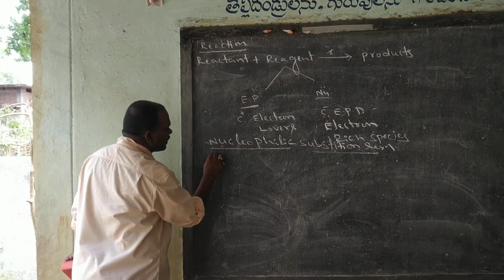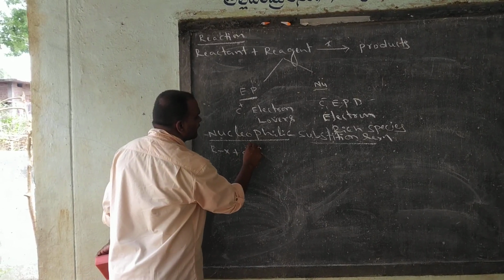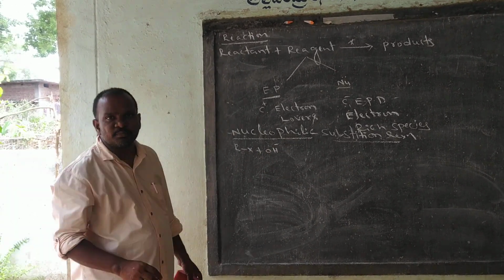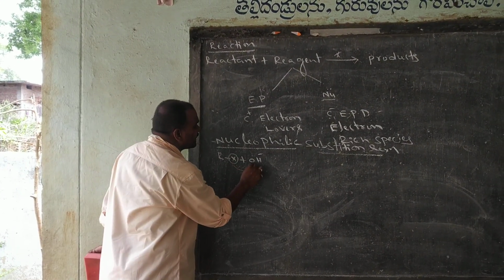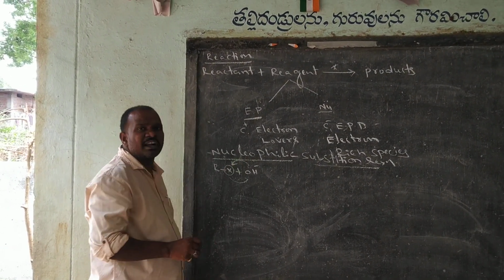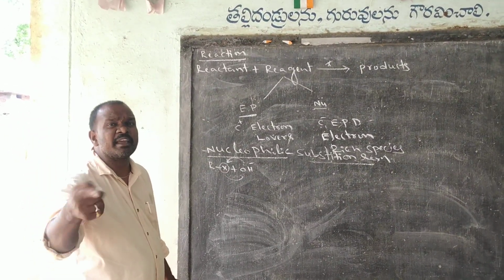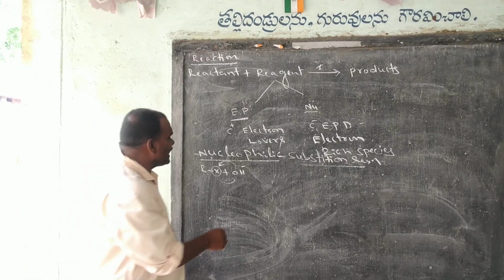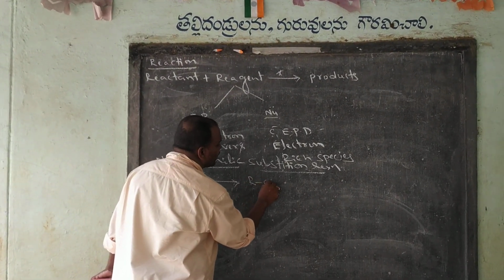You see, alkyl halide is reacting with the nucleophile like OH minus. Here the halogen group is replaced by the OH group. What group is replaced by what group? The halogen group is replaced by the nucleophile. That's why this reaction is said to be nucleophilic substitution reaction.